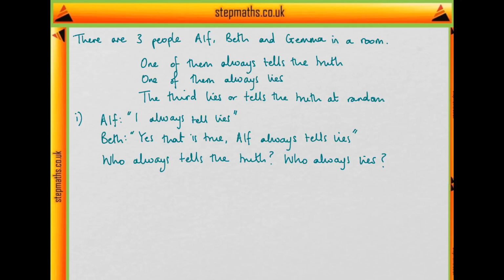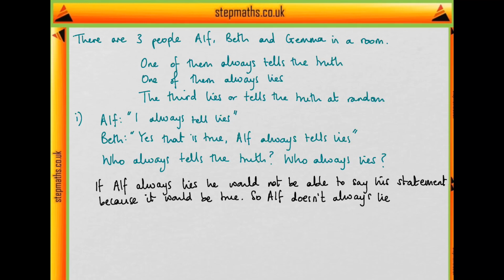In the first situation, Alf says, "I always tell lies." Beth says, "Yes, that is true, Alf always tells lies." And we're asked, who always tells the truth, who always lies? Well, suppose Alf always did tell lies. Then this would be a true statement, but if he always lied, he would not be able to say anything true. So we know that Alf isn't the one who always lies.